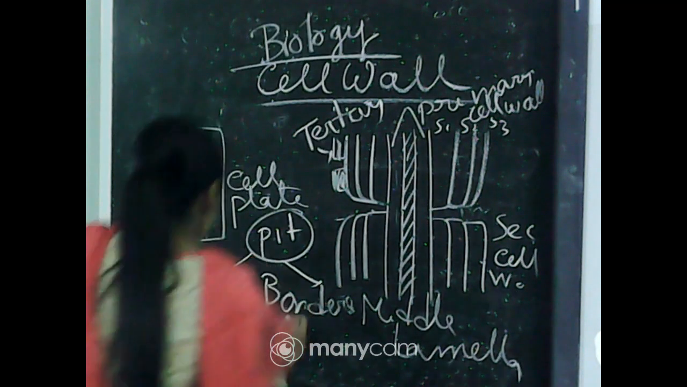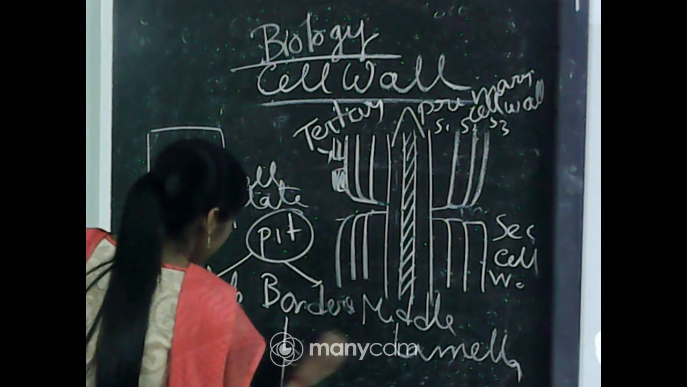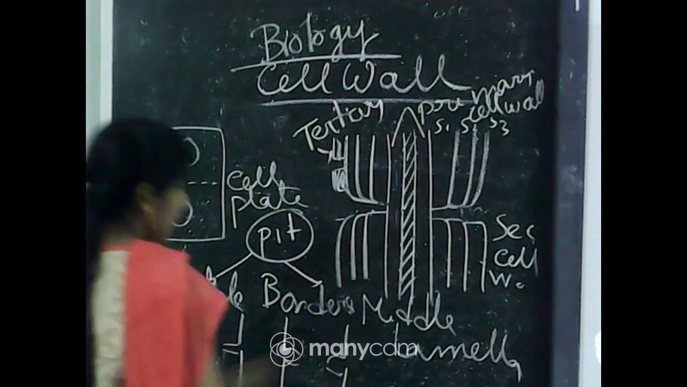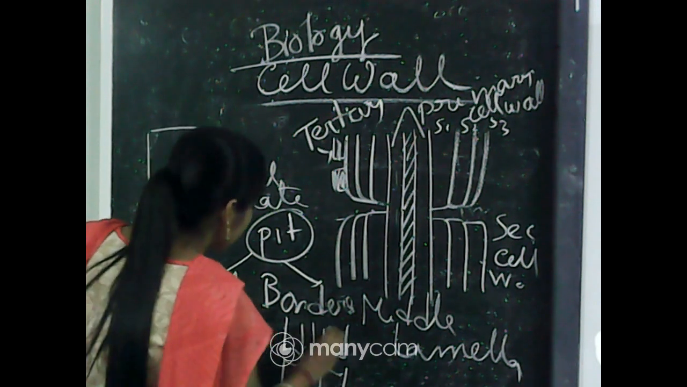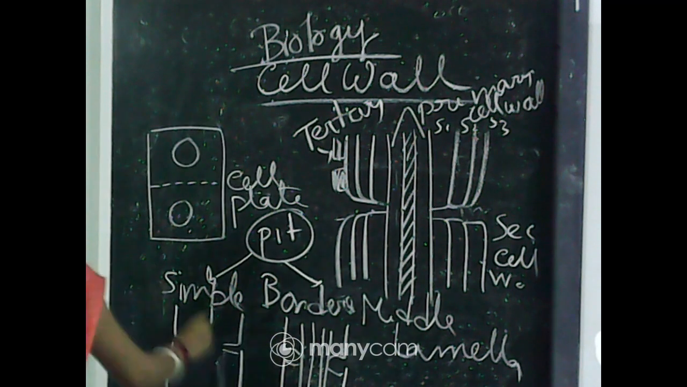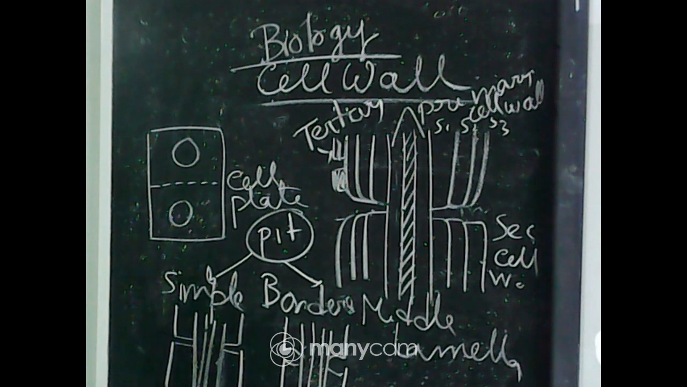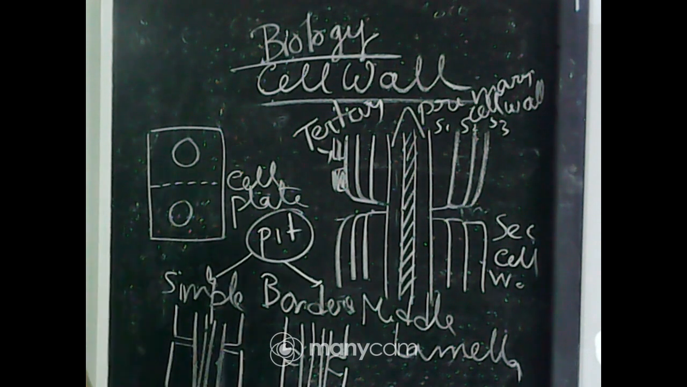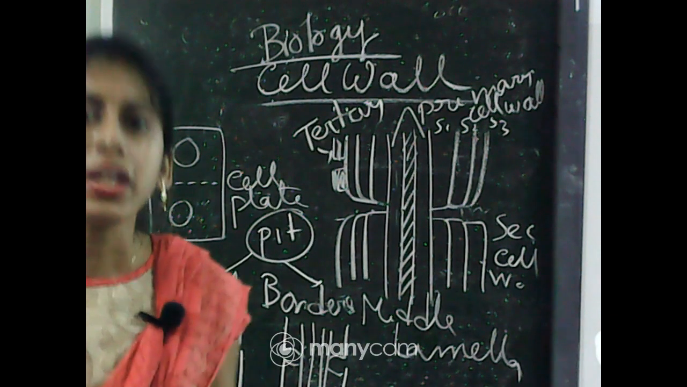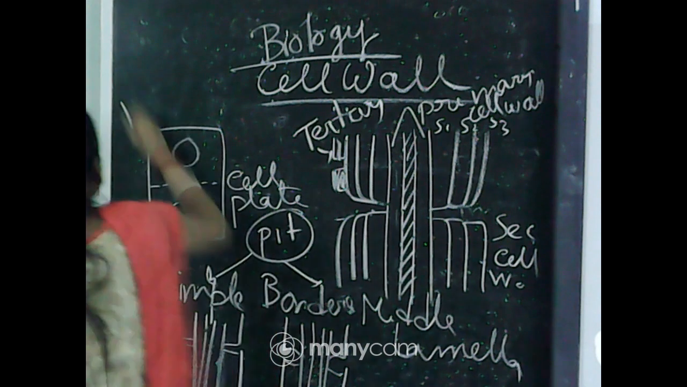But if it is like that, then it will be called a bordered pit. Inside that you will get all the layers, that is middle lamella, primary cell wall. So this type of pit is called a bordered pit, and this type of arrangement can be found in gymnosperms.